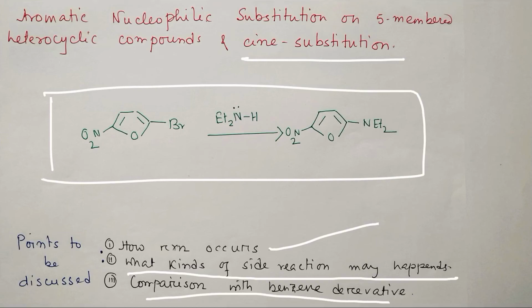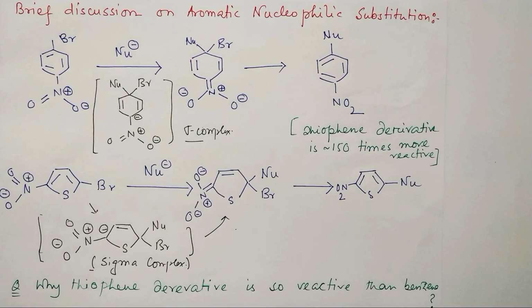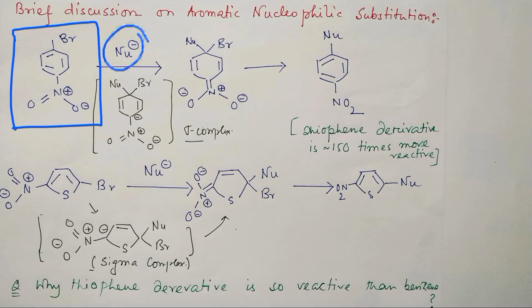Okay, so let's start. When I am saying aromatic nucleophilic substitution on 5-member heterocycles is possible, it is always better to discuss the comparison with a benzene derivative, and in this case 4-bromo-nitrobenzene is taken. If a nucleophilic reaction is carried out with this, what happens?